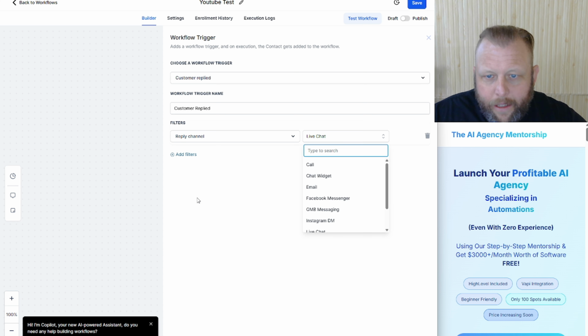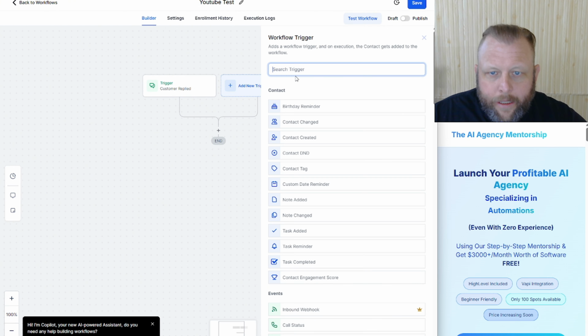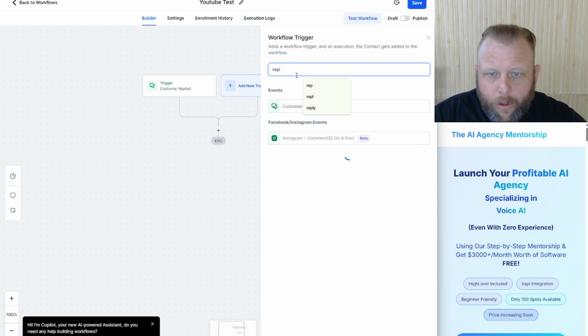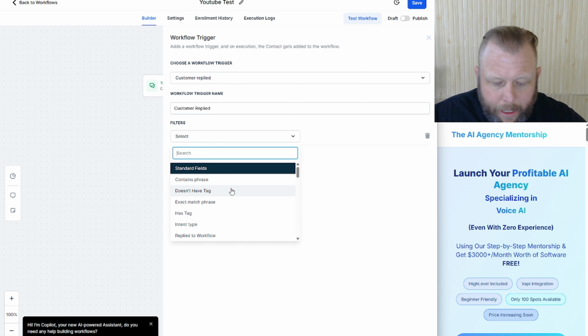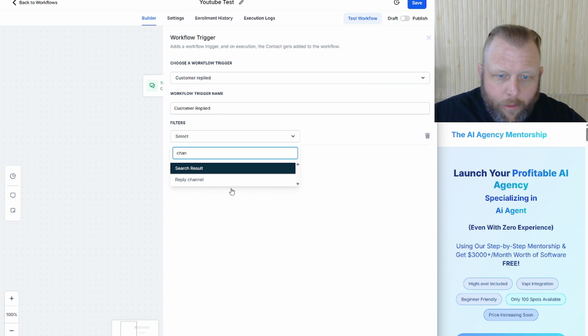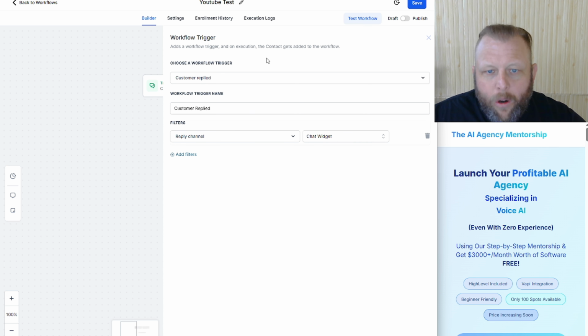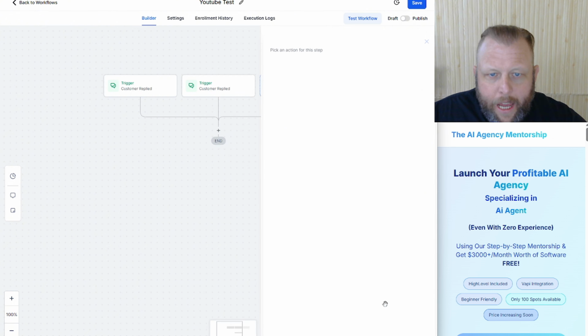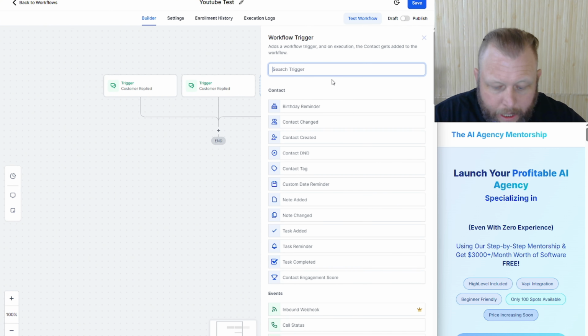And you can have this in for both live chat and, again, in here, we're going to go look for customer reply, and the channel can as well be reply channel, and we have chat widget in there as well. This is going to be more for live chat, but you can build them out and come in here, and there you can add again.